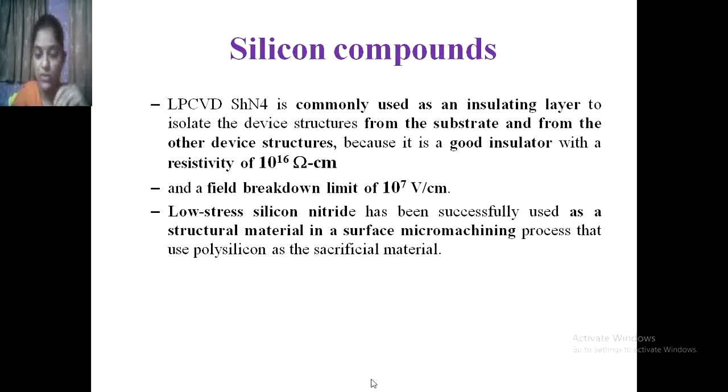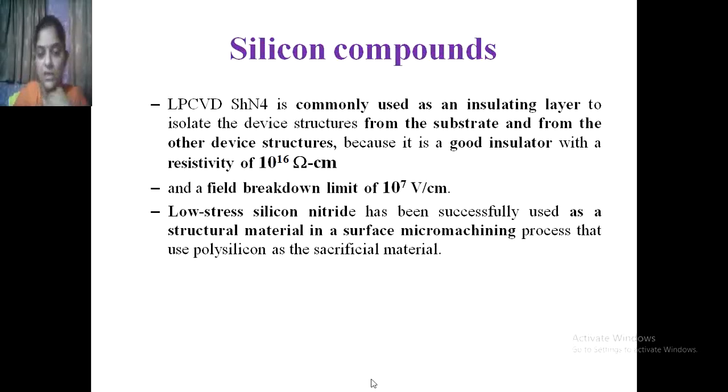Okay, so in the previous session we have seen the substrate is nothing but that which forms the base, over which we can fabricate the structure of the MEMS device. So the substrate and the structure of the device are isolated using the LPCVD Si3N4, which is used as an insulating material.